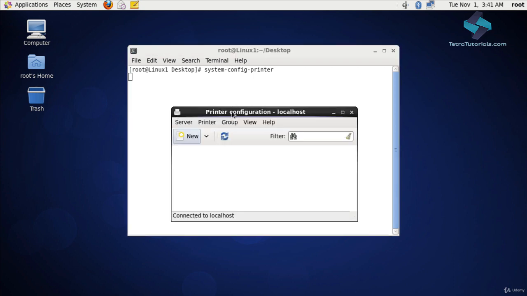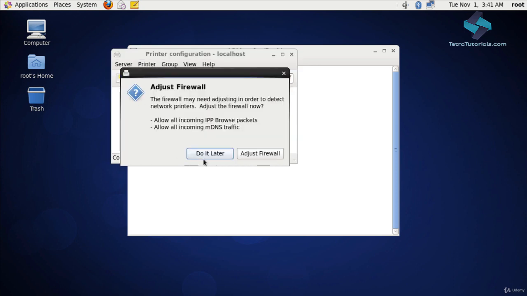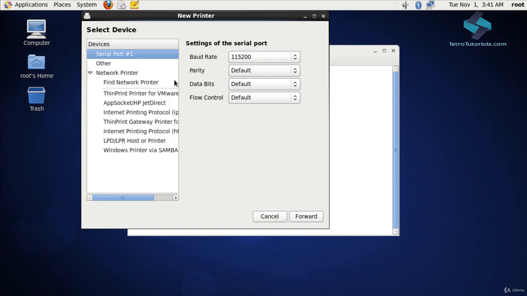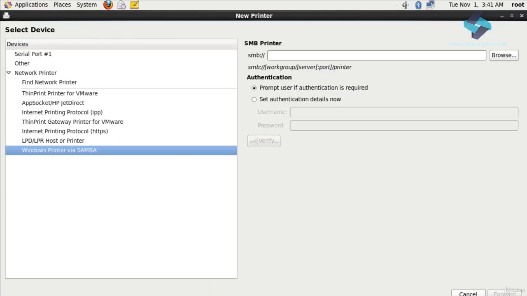Anyway, this printer configuration tool is very similar to the Windows counterpart. To add a new printer to this Linux instance, let's click New. Here it is giving you an option to adjust firewall settings, which may be necessary to configure some network printers. For now, we will not need it, so let's click Do It Later. This is the Add New Printer dialog. This allows you to add a serial printer which is physically attached to the Linux instance, or it also allows you to add a network printer. We will, of course, opt for the latter option. Expand the network printer node. Here you are given several options to add different types of network printers. Let's pick Windows Printer via Samba.